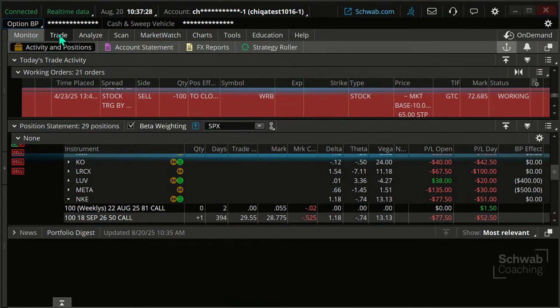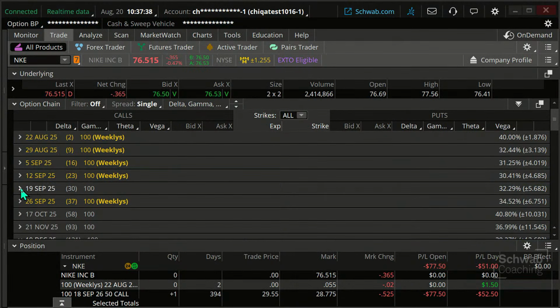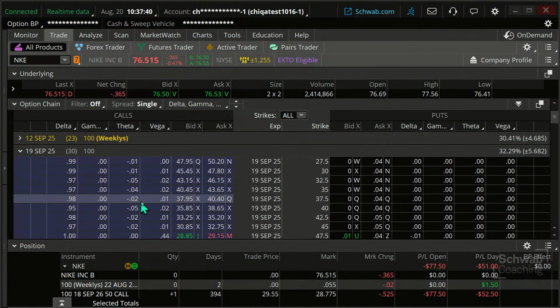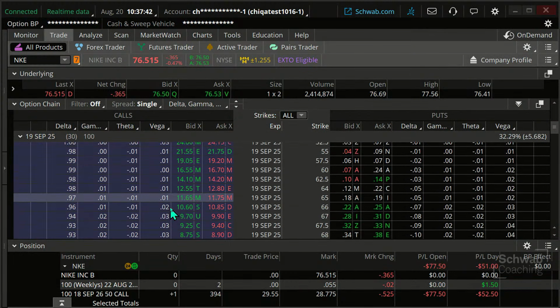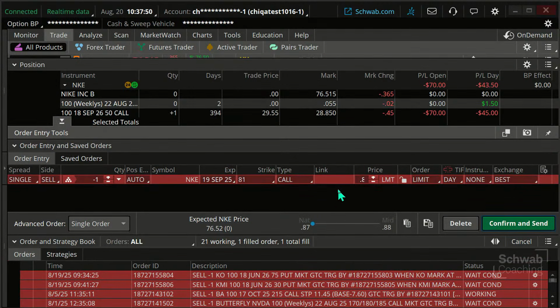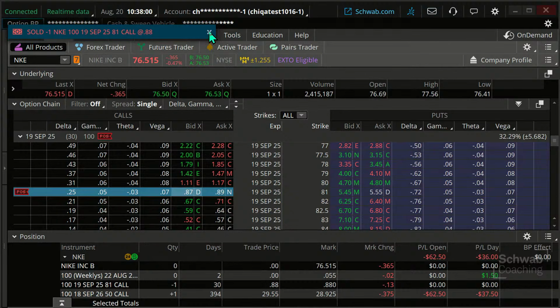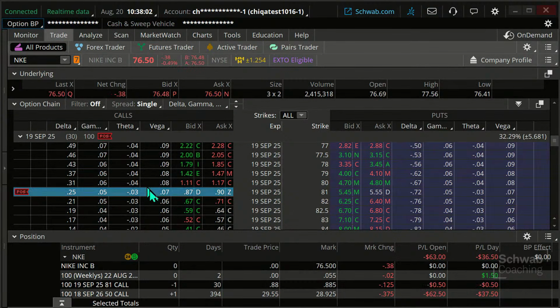What I'm going to do is I'm going to add in a new position. This is actually a good thing. We didn't use the roll feature, but essentially it does the same thing. I'm going to go out to my contract, 30 days out. I think we were looking at like the 26 delta on this. Okay. 25 delta, this one, and I'm going to sell this one. I'm just going to click on it. I'm going to sell it, confirm and send. So effectively what we did is we rolled it out. We brought in a credit along the way.